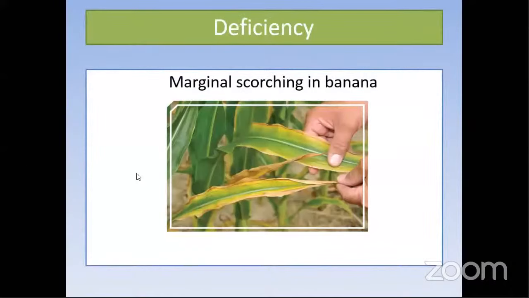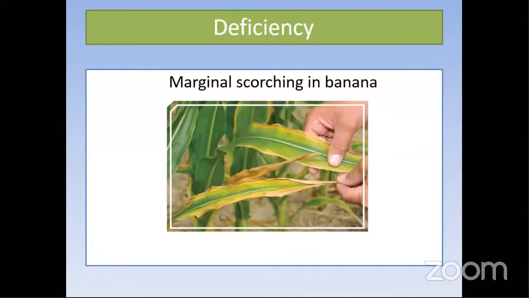Coming to the deficiency, it's not banana, it's a sorghum crop. You can see in this image there is marginal scorching, or some drying of the margins. If the symptom is very severe, this scorching extends to the center, and there will be complete drying of the leaf, as we can see here. So this is one of the symptoms, marginal scorching. And remember, students, in exams they most often ask: marginal scorching is a typical symptom of dash. You have to answer potassium.